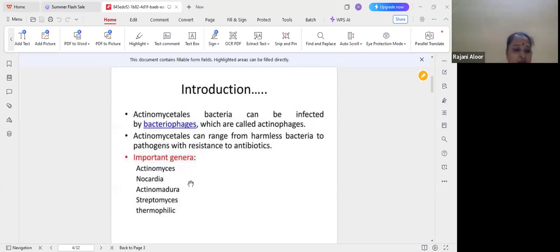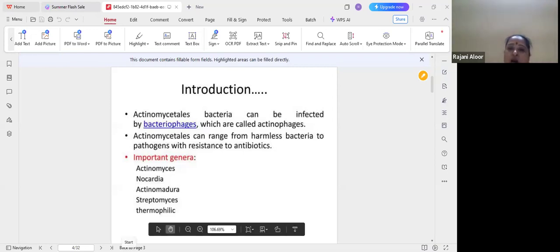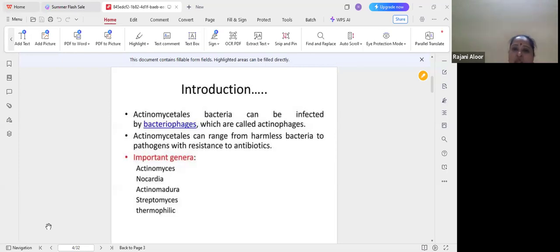These actinomycetes can range from harmless bacteria to pathogens, with resistance to antibiotics. Did you understand this? The bacteria can be infected by bacteriophages, and that name is actinophages.